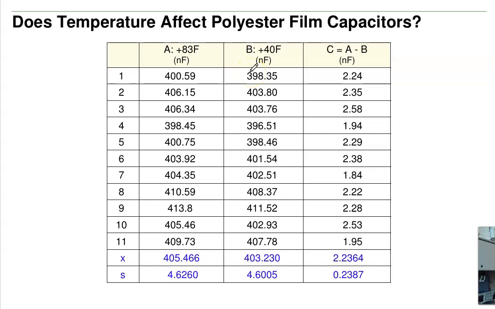So again, what I need is data. I'll measure 10 capacitors at 83, same 10 capacitors at 40. Each one's got a mean and standard deviation, which I analyze as a lump sum. I also kept track of each capacitor and take the difference between the two.